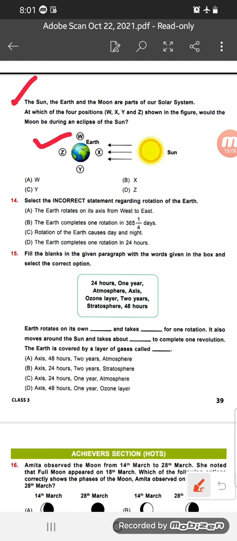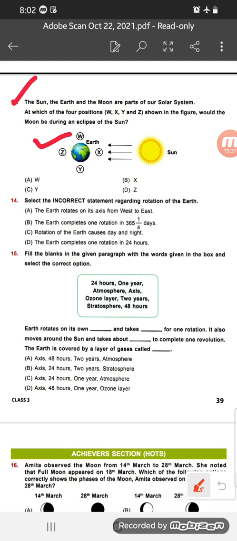Eclipse of the sun means solar eclipse, okay? Eclipse means grahan. What happens during a solar eclipse? What is the position of the moon? The moon comes between the sun and the earth. Okay, so here, where is the moon between the sun and the earth? W, X, Y, Z is the imaginary, you can see, sun. Okay, sorry, you can represent it by a moon.